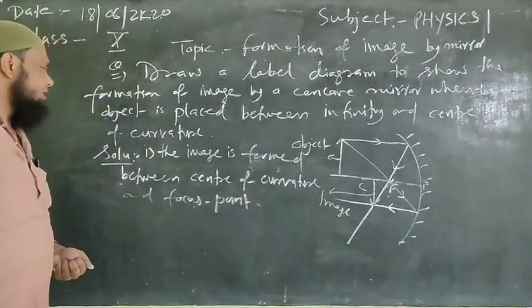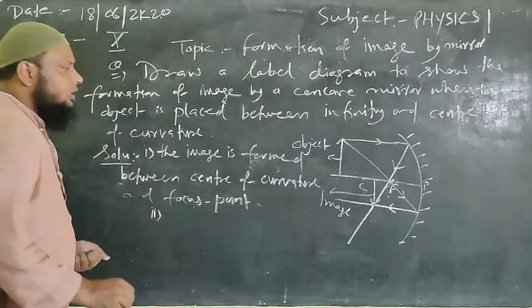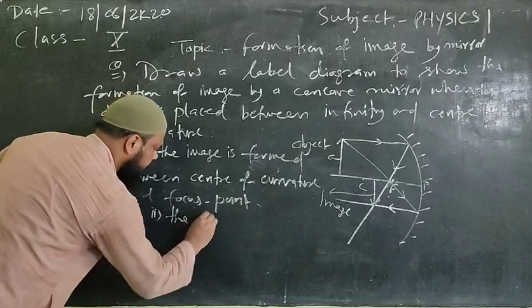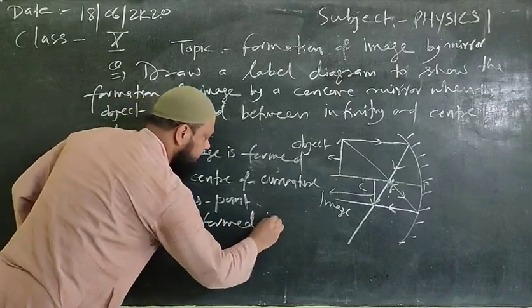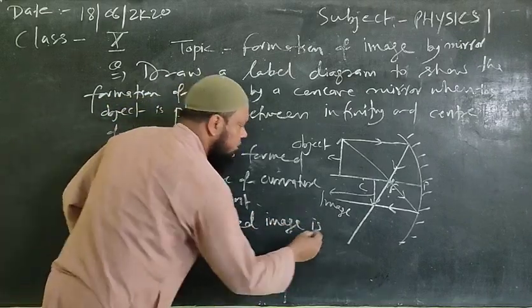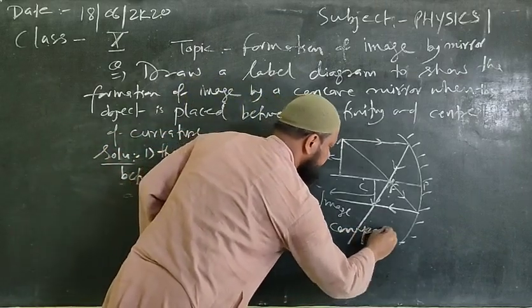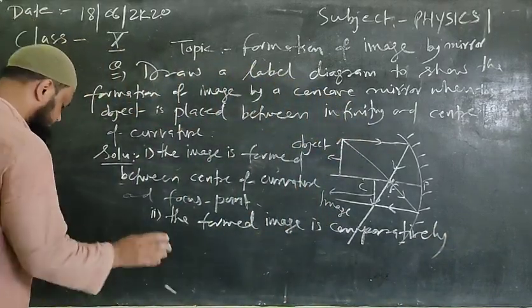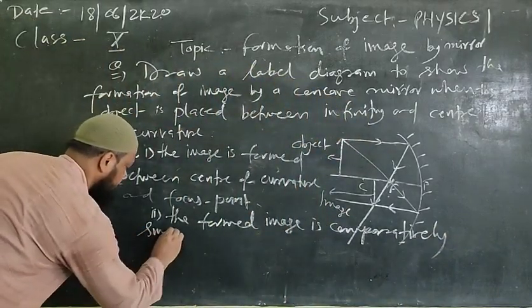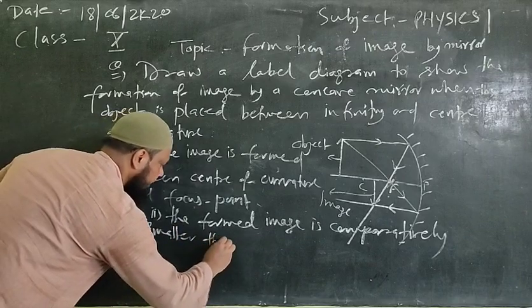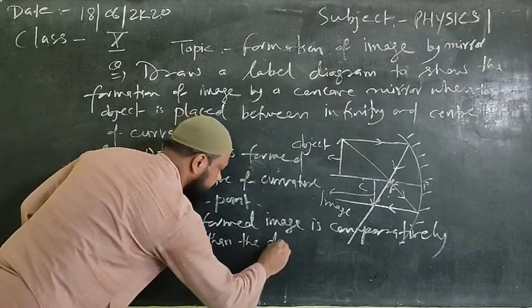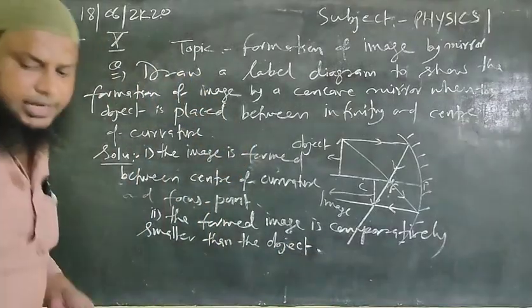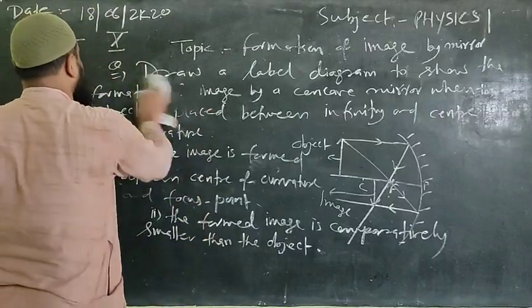Second, the formed image is comparatively smaller than the object. Fine. Similarly, we can write the next points as characteristics.